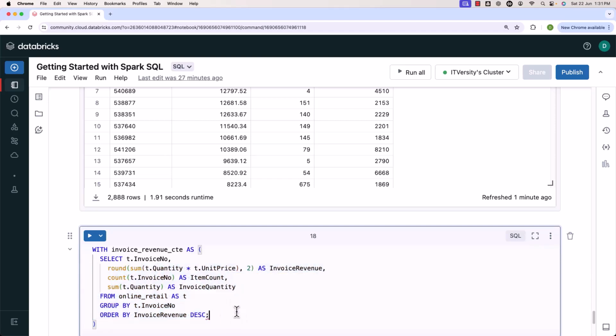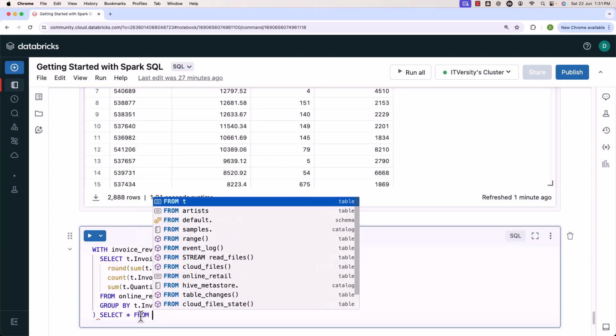CTE stands for common table expression. Typically in CTEs, we will not be having an ORDER BY clause. Hence, let me delete this. Now to use this CTE, I have to say SELECT star FROM the CTE.